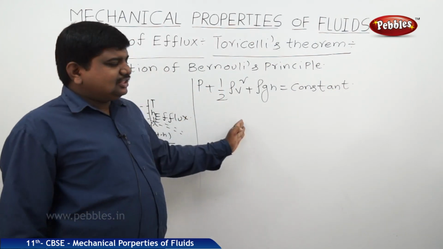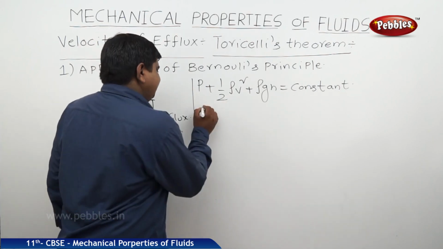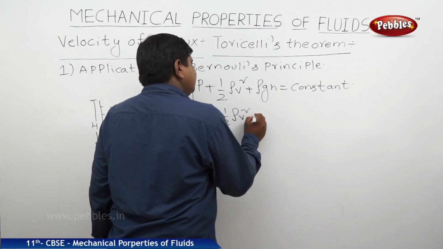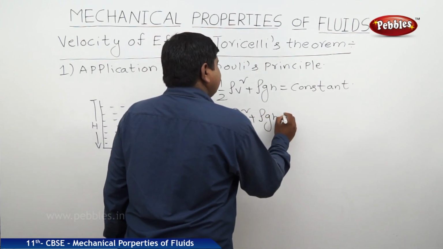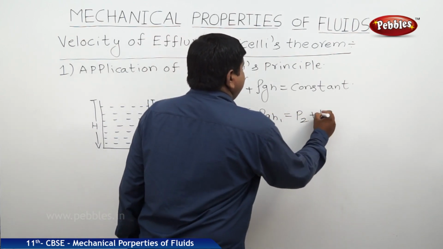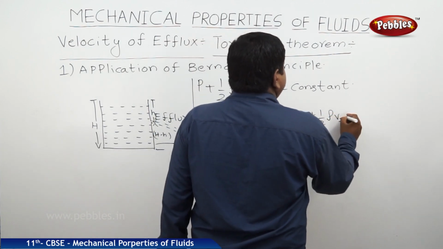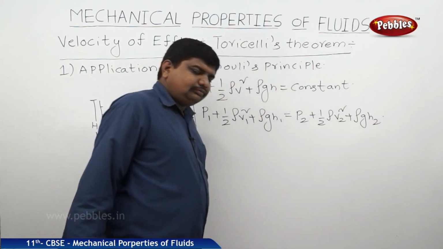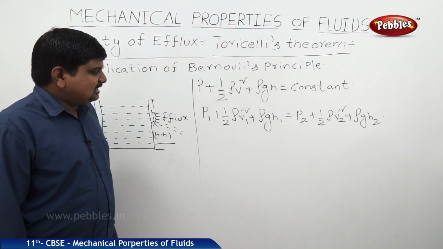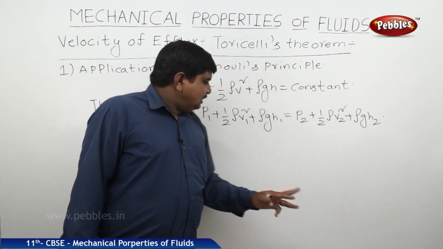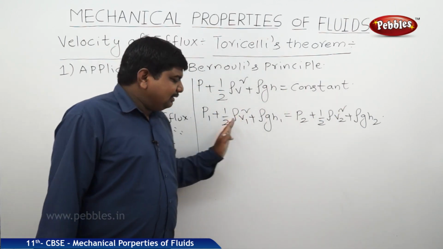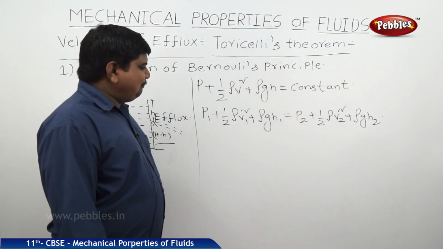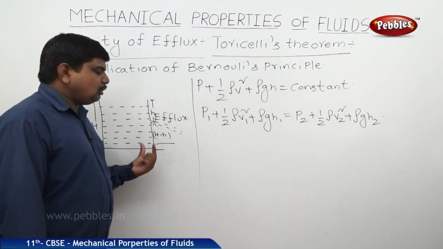If you apply this equation to part 1 and part 2, it will be balanced like this: P1 plus half rho v1 square plus rho g h1 is equal to P2 plus half rho v2 square plus rho g h2. Now, we should substitute the h1 and h2 values, and v1 and v2 values. Now, we should apply the equation of continuity to solve the equation.